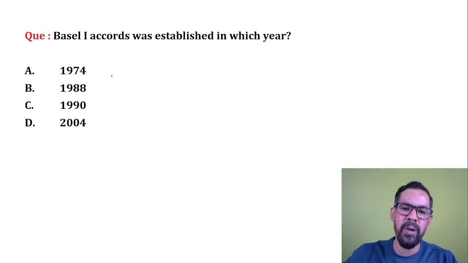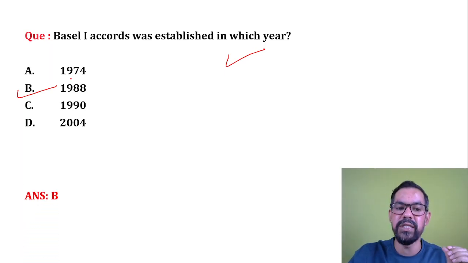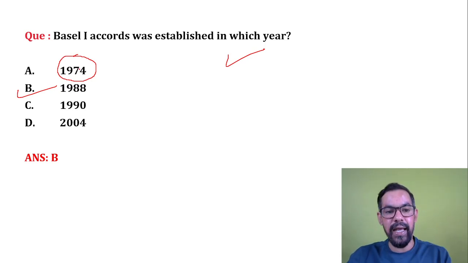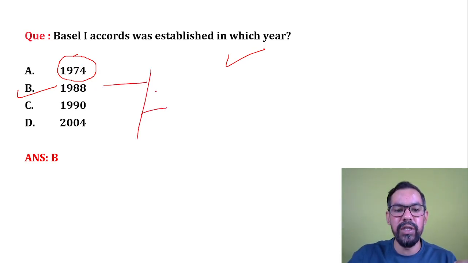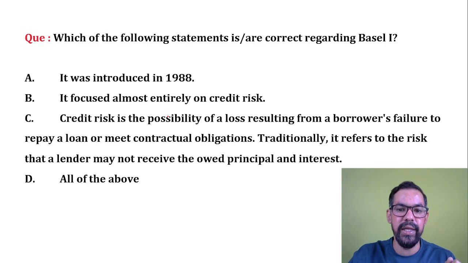Next one, Basel 1 Accord was established in which year? What will be the correct answer? 1988. First, the committee BCBS was founded in 1974, and the first time they released a set of guidelines, these were called Basel 1, released in July 1988, and India adopted them in 1999.